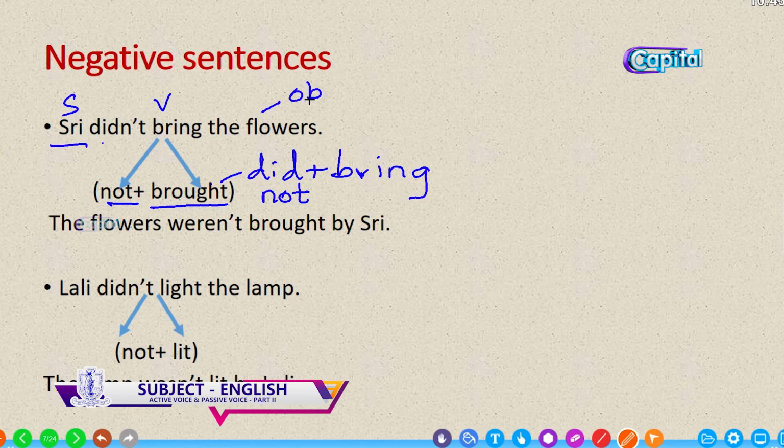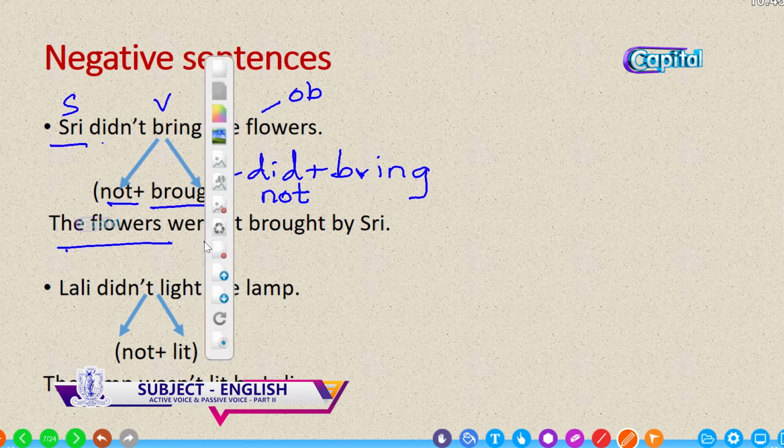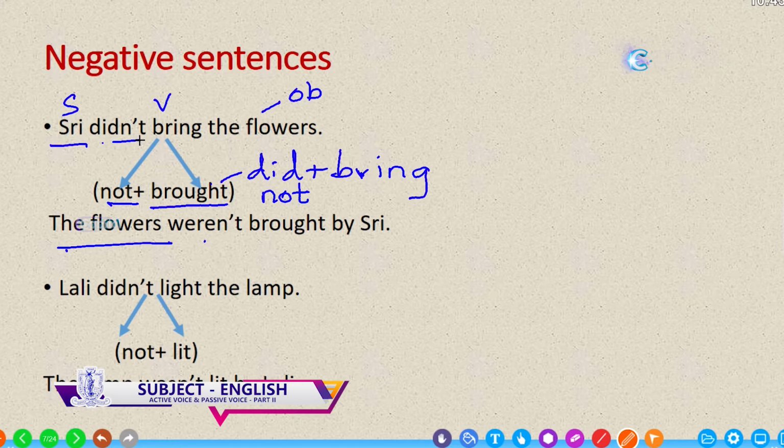So bring the object to the beginning, the flowers, plural and simple past. So the be verb we should use is were, but it is in negative. So we should add not to the verb, not for the main verb. The not is added with the be verb. So the flowers weren't brought by Sri.